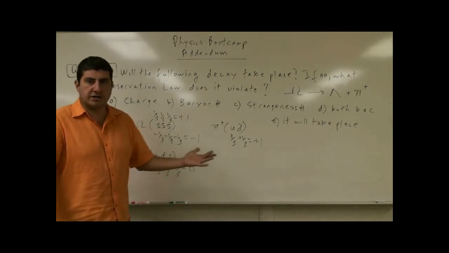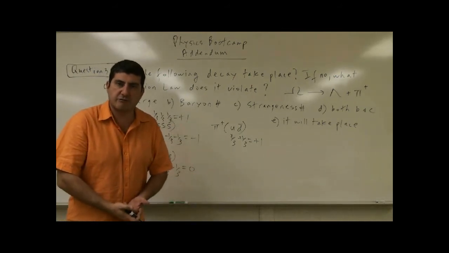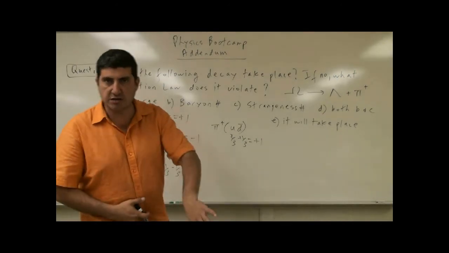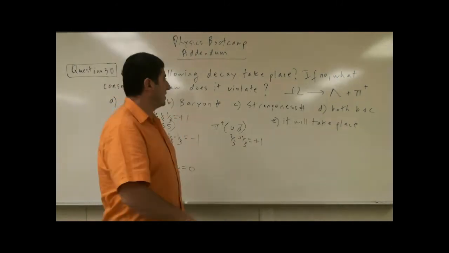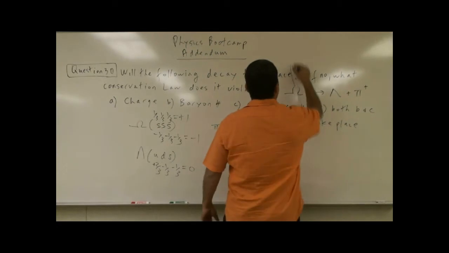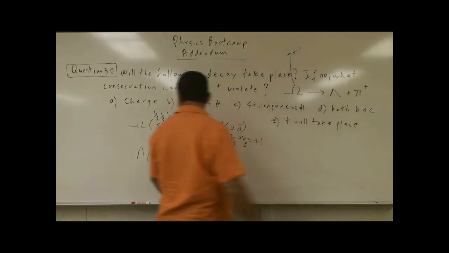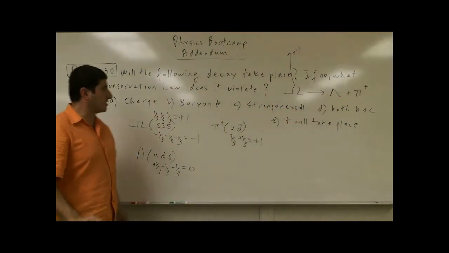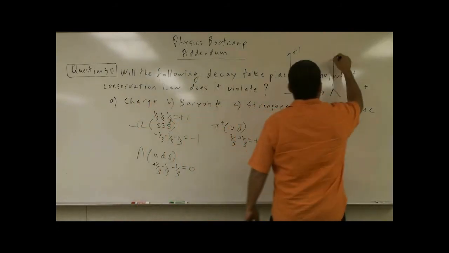So if it's a baryon, its baryon number is positive 1. If it's an anti-baryon, then it would be negative 1, right? So in this case, the baryon number of this one, positive 1. Is this one a baryon? Yes, 1/3, 1/3, 1/3. The baryon number, positive 1.